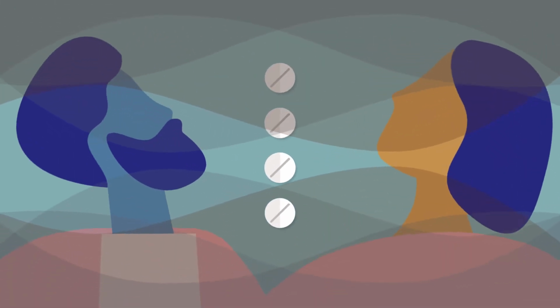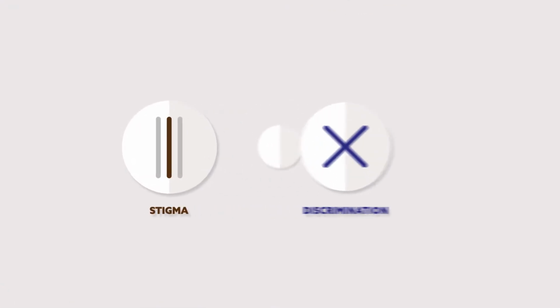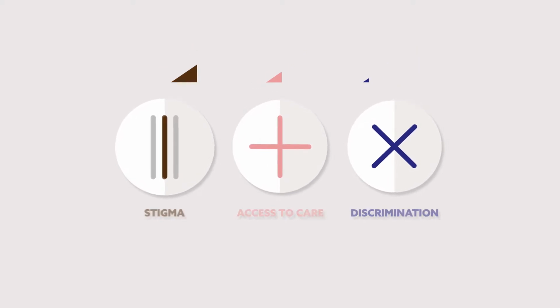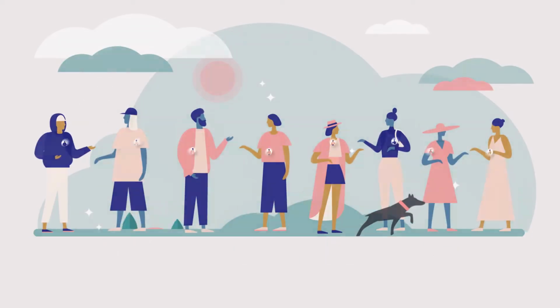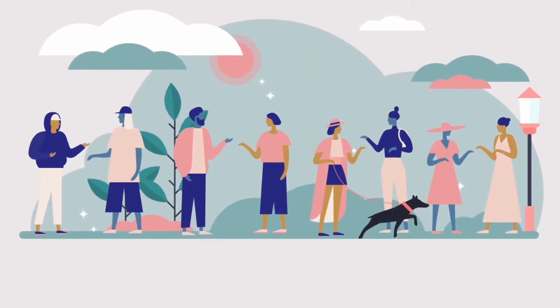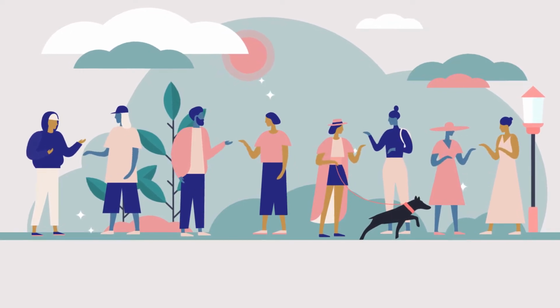Opioid overdoses are driven by more than just addiction. Stigma, discrimination, and lack of access to the right care set the stage for rising statistics. But those affected aren't numbers on a page. They are loved ones with diverse life stories who leave many chapters unwritten. You can help rewrite their stories.